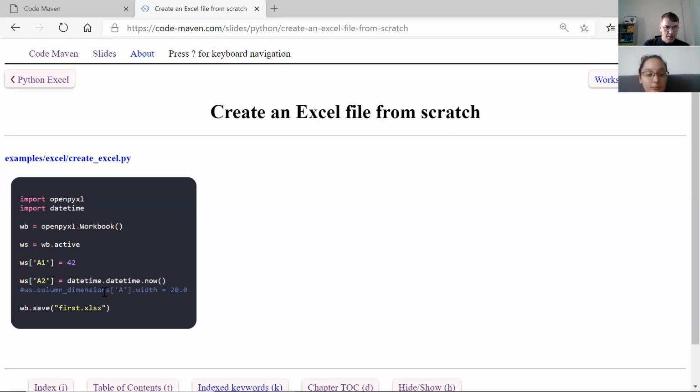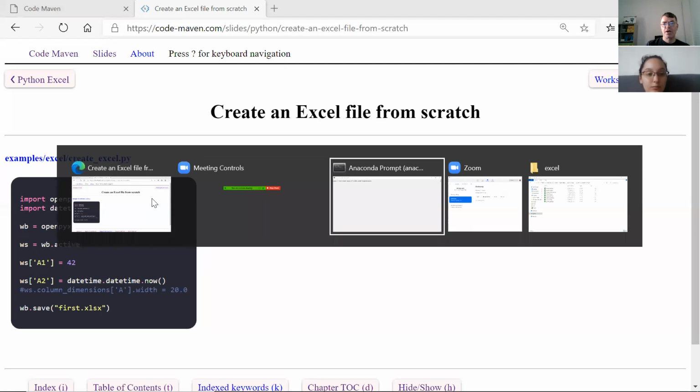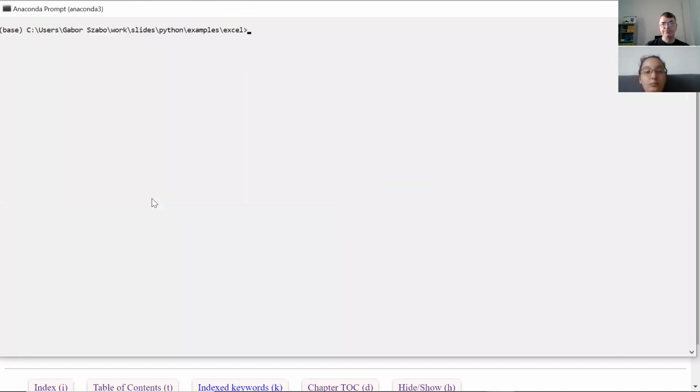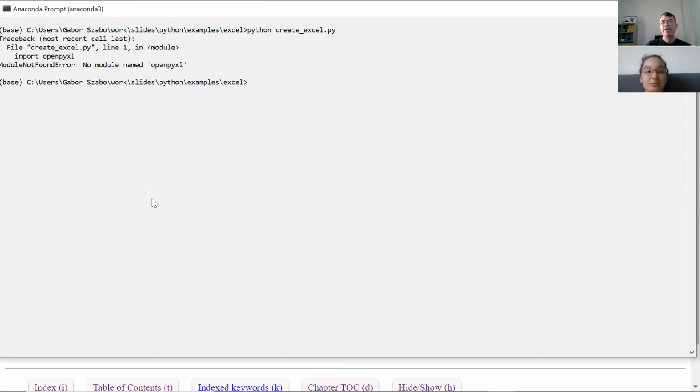Okay, so let's try to run this. This is called create Excel. So I go to the Anaconda prompt. I'm back on Windows, so I can show this one. And I type in create Excel, okay, and I run it. And this is what I get.